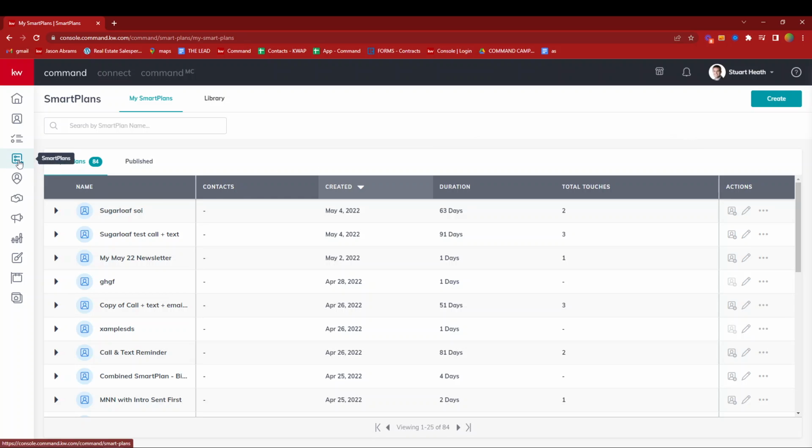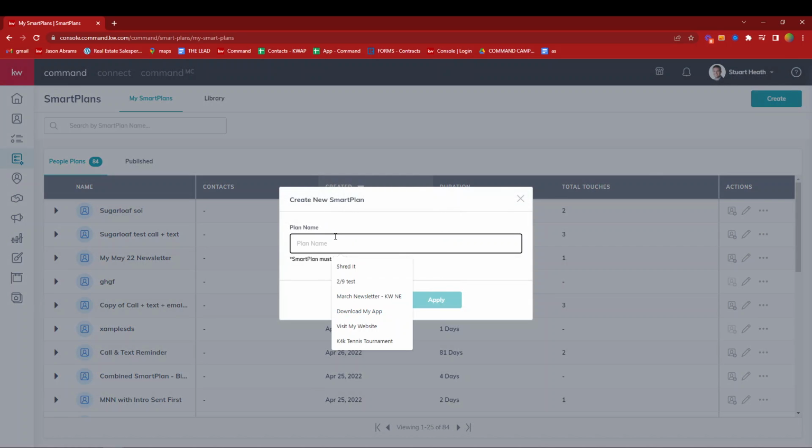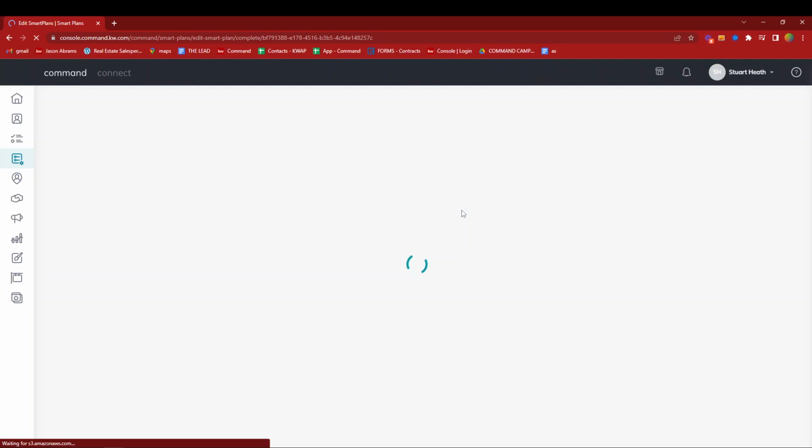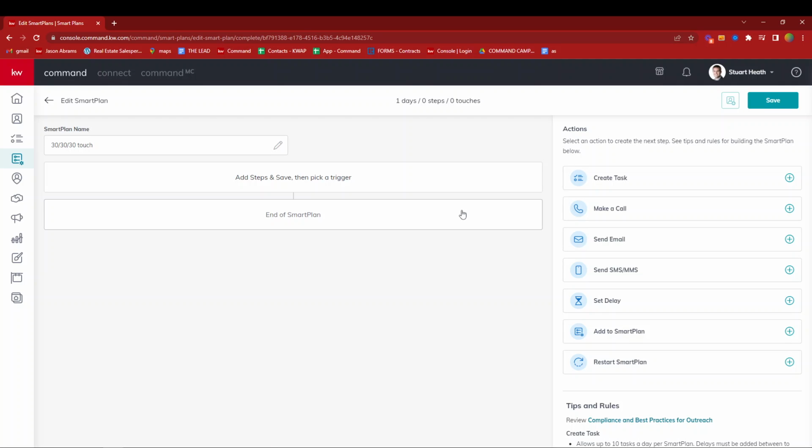So we're here inside of the SmartPlan applet, and we're going to go ahead and create. When we hit create, we get to name this plan, okay? I'm just going to call it my 30-30-30 touch, and that will make sense when we get in there and build it. My goal is for every 30 days to get a reminder in my system and in my app to communicate with someone in my sphere of influence.